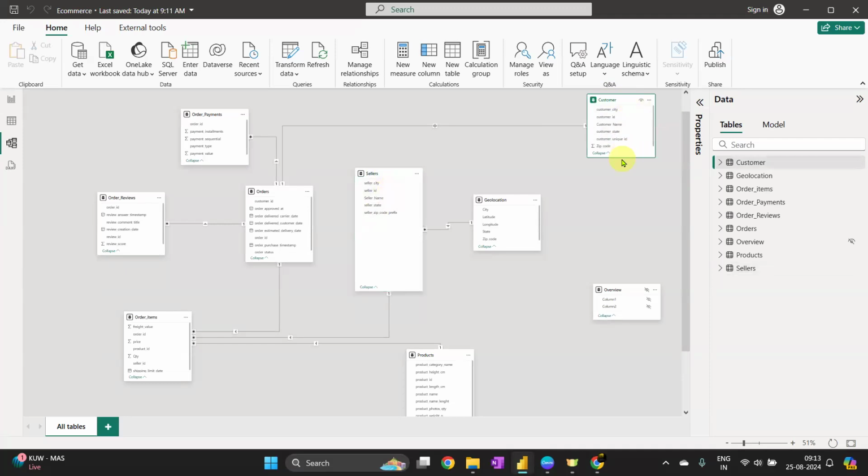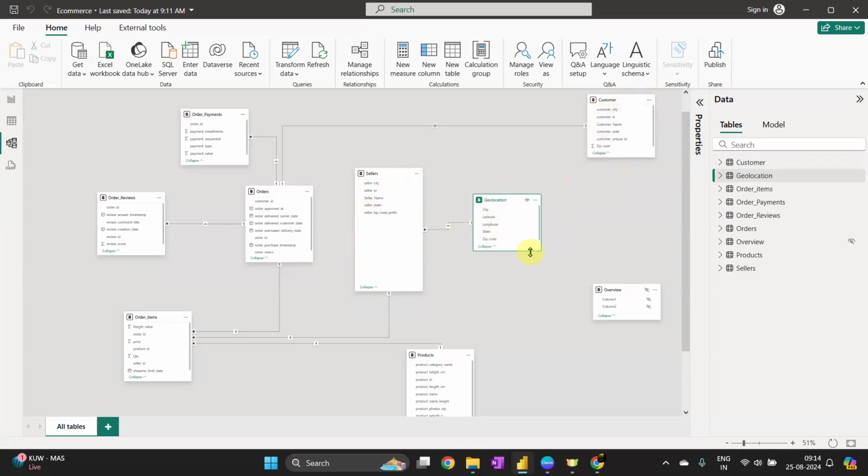Worst case, if I don't connect the geolocation to either of these two, that will also be all right. Why? Because at the end, I just wanted to know the city and state information as per the zip code. If I already have it from the original table, then I do not have to connect it with a further table. So which table to connect? Should I connect to the seller or the customer?